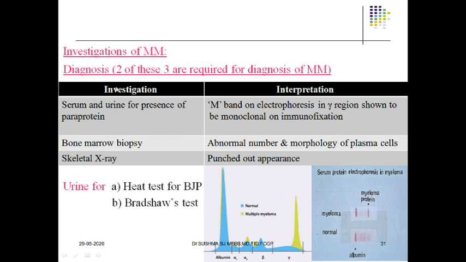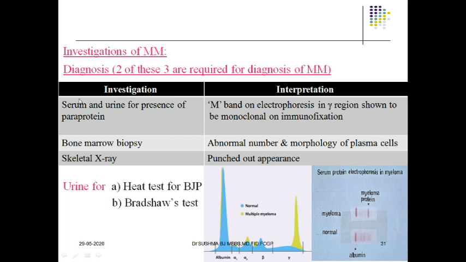What are those 2 of the 3? Apart from the symptoms, serum and urine are tested for the presence of paraproteins. When we do serum and urine analysis, we are going to detect paraprotein. How are we going to detect? We will discuss later. And the patient suffering from multiple myeloma who is subjected to bone marrow biopsy will show abnormal number and cytology of the plasma cells.